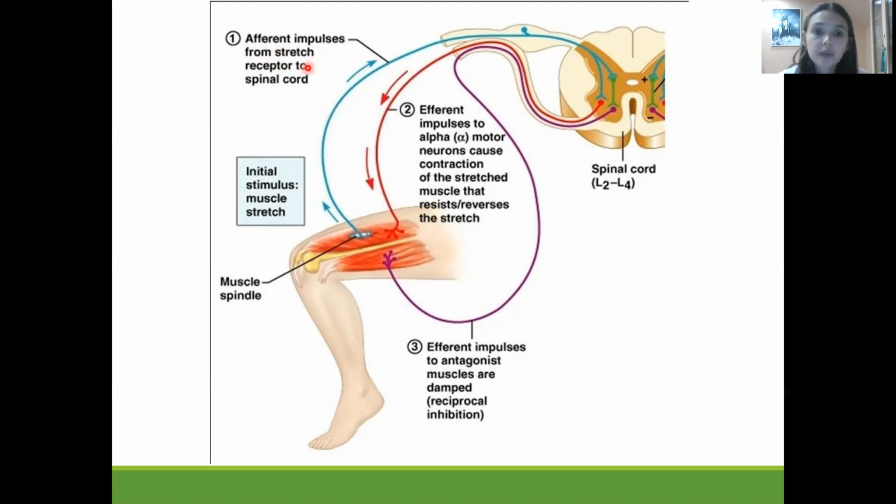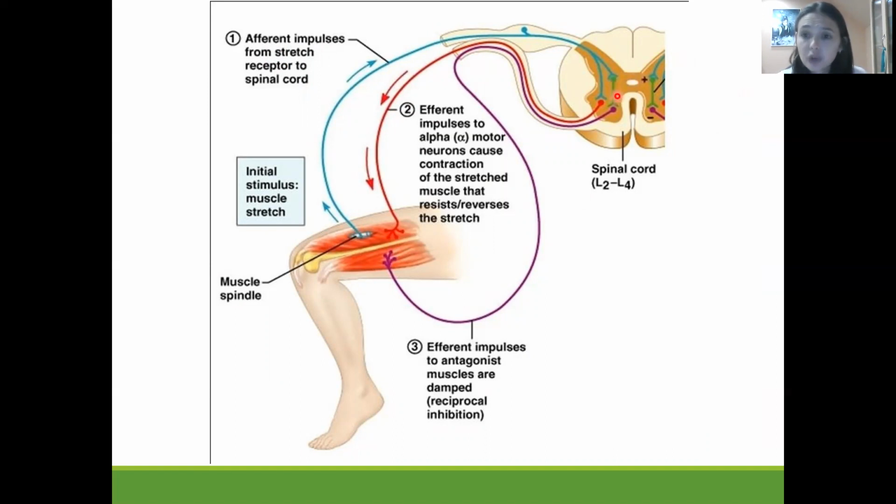Afferent information from the muscle spindles will be sent to the spinal cord. This afferent information, first of all, will excite the efferent neuron, which goes to the quadriceps, and it will contract, but the sensory information will also connect with the interneuron.